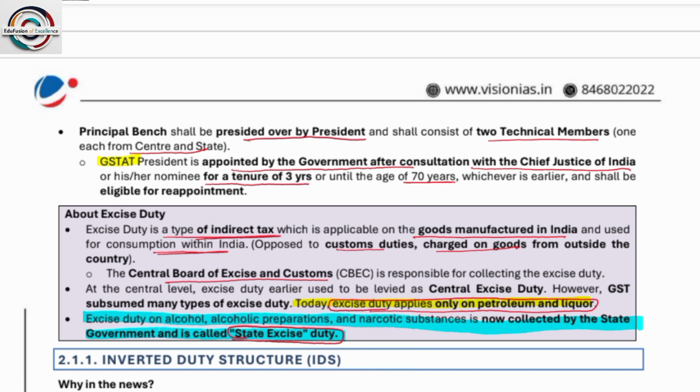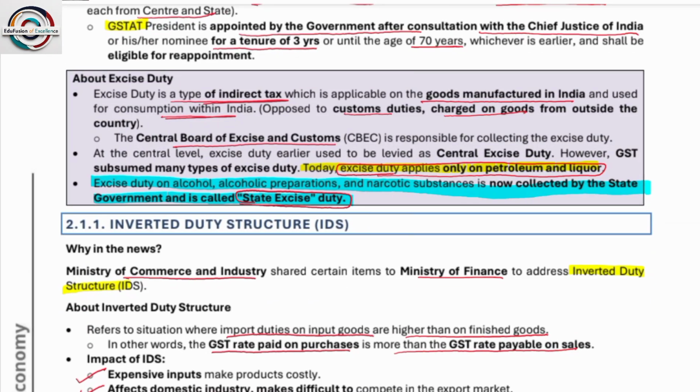It is appointed by the government after consultation with the Chief Justice of India and his or her nominee for a tenure of 3 years. So what is excise duty? Excise duty is a type of indirect tax which is applicable on the goods manufactured in India and used for the consumption within India. So Central Bureaus of Excise and Customs are there.